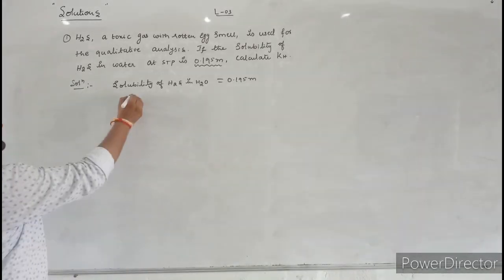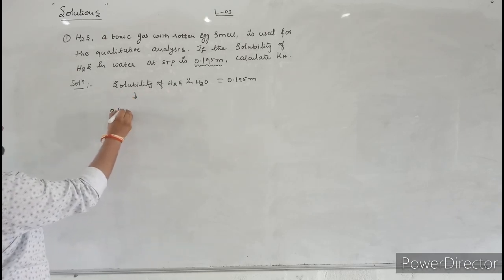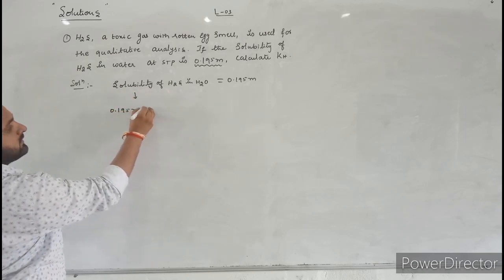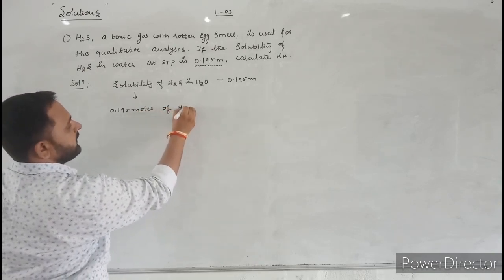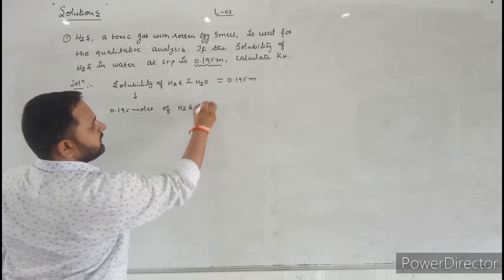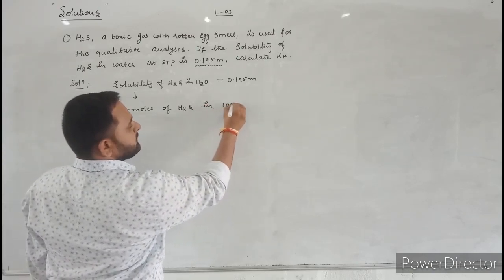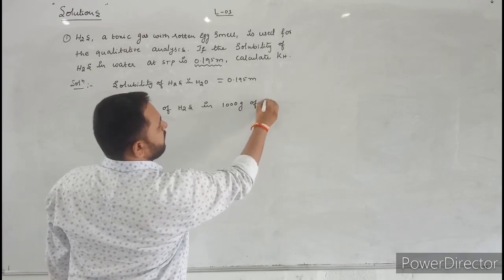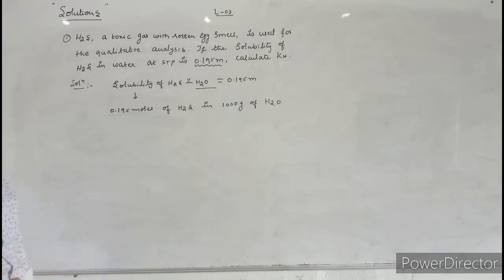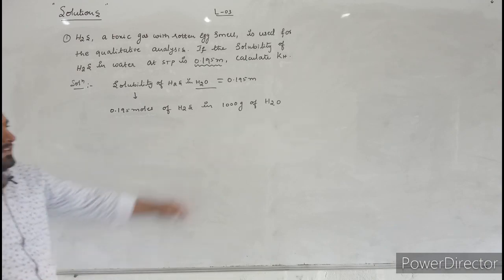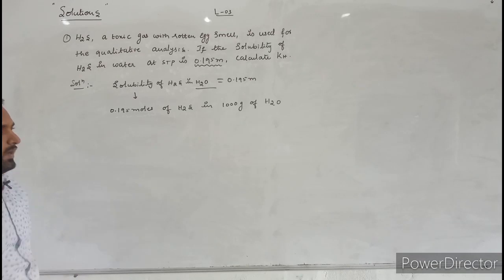Here I will write according to this one: 0.195 moles of hydrogen sulfide is dissolved in how many grams of solvent? 1000 grams of water. Here solvent is what? Water. Now here mass of water is given. Now let us calculate the number of moles of water.